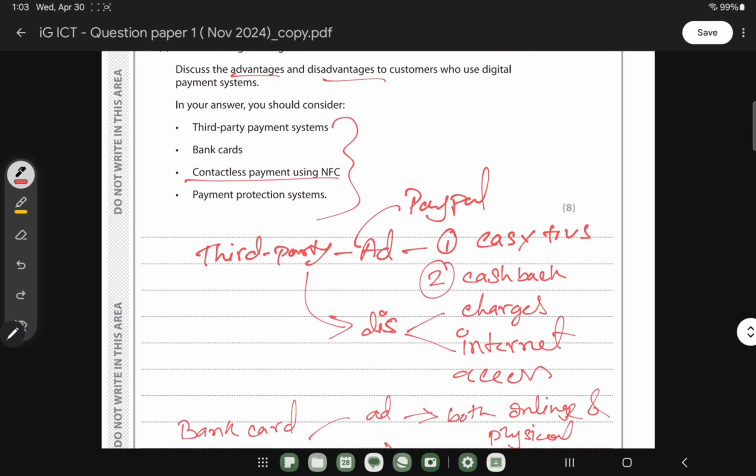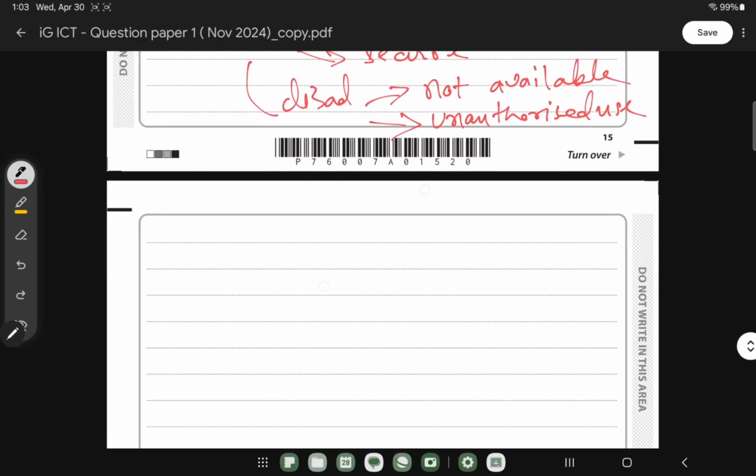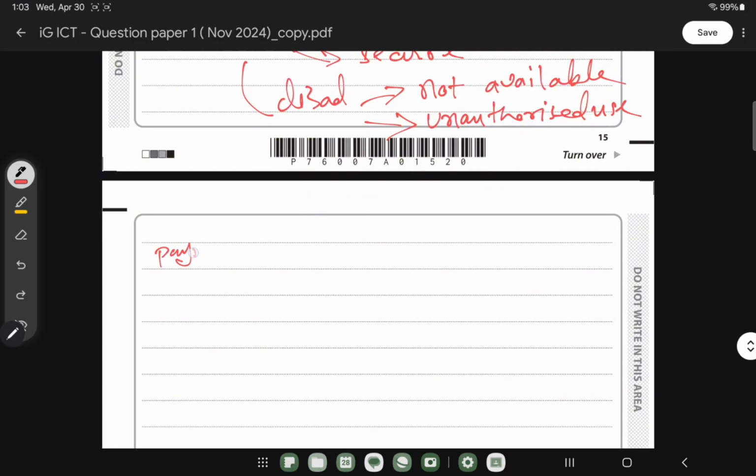Now we have the third one, which is a payment protection system. So what does it mean by payment protection system? If you look at the name of this one, it says system, which means it's a type of system. When it comes to a system, it gives some features to the payment related task, right?